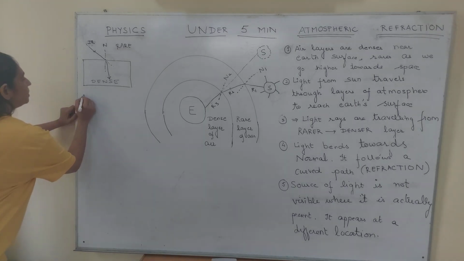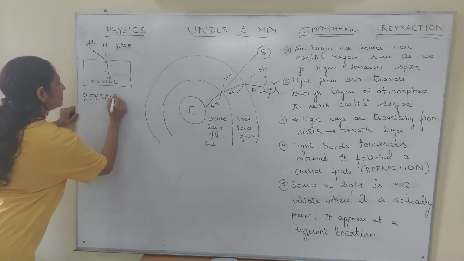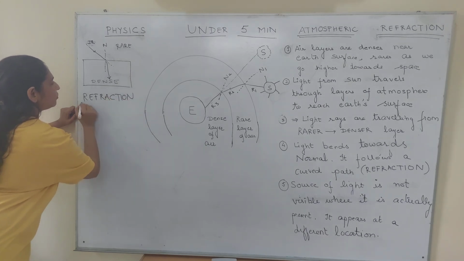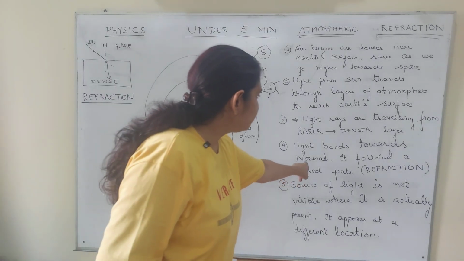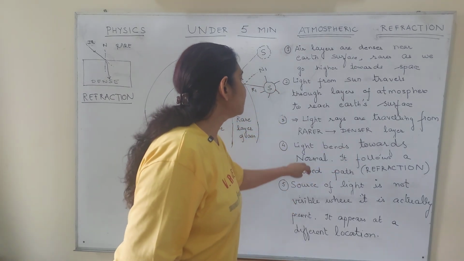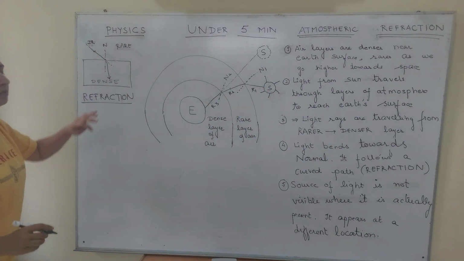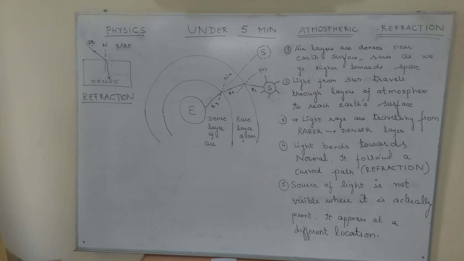That's what is called refraction, right? So you can see the point there. Whenever light goes from rarer to denser medium, the light bends towards the normal, the basic concept.